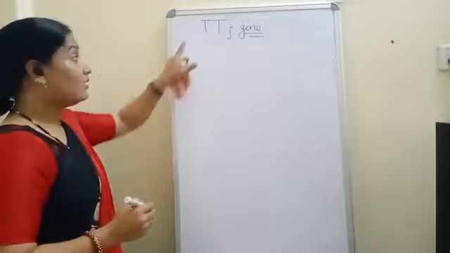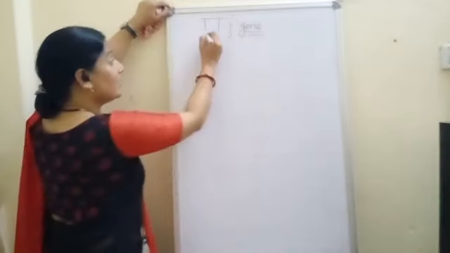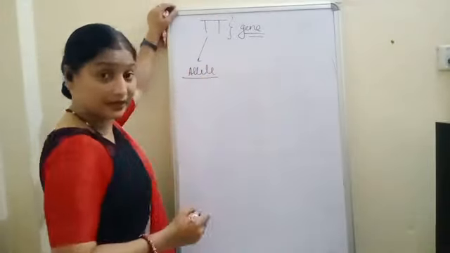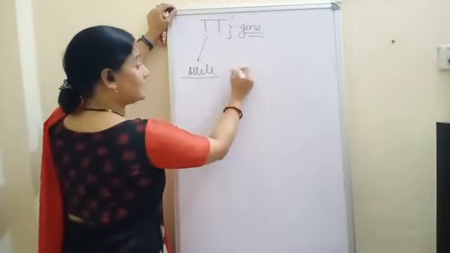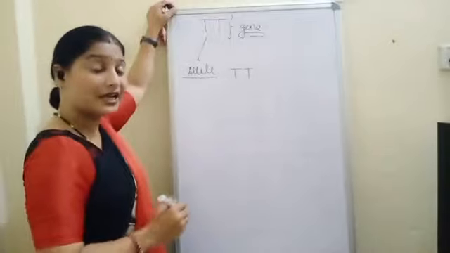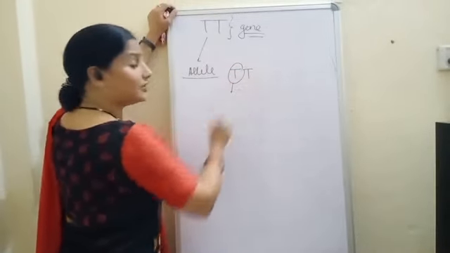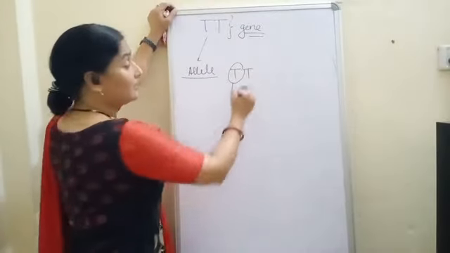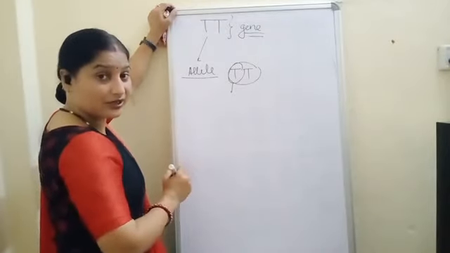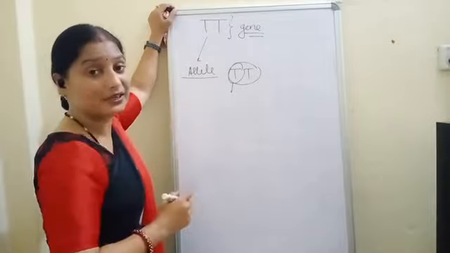But one form of the gene is called as the allele. Clear? So if I am writing capital T, it means I am not writing about the gene. If I am talking about only this much, this is the allele of the gene. This is again the allele of the homozygous gene. Okay, so allele is always single and if it is in the pair, we call it as a gene.